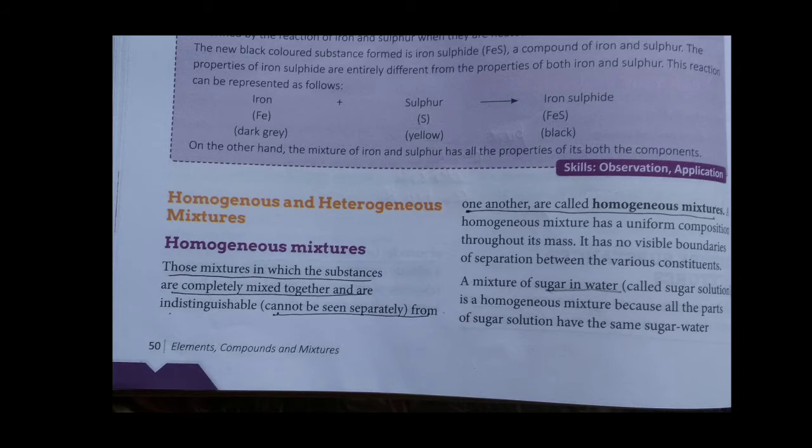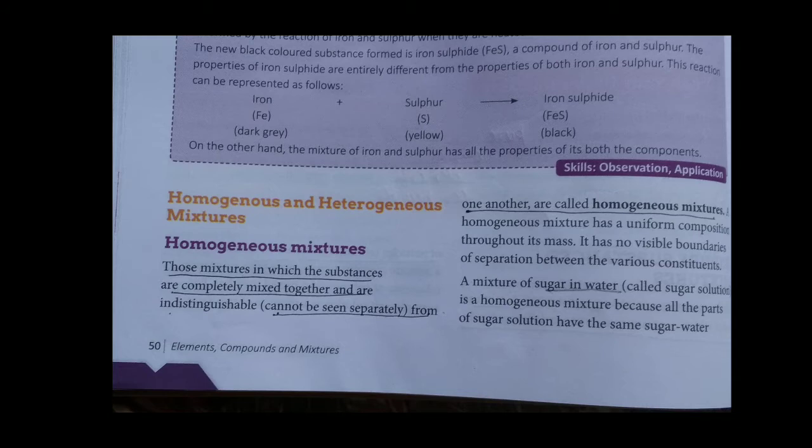So what is homogeneous? Homo means same. Components are uniformly distributed. You cannot bifurcate it. You cannot see it separately with your normal eyes. Right, so this is homogeneous.